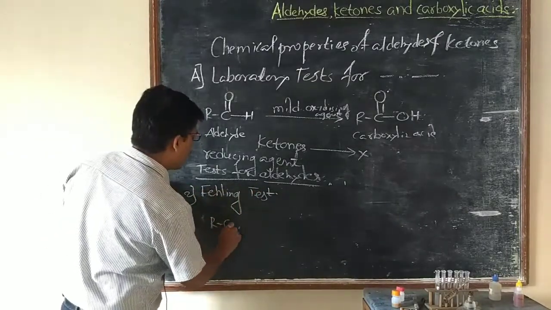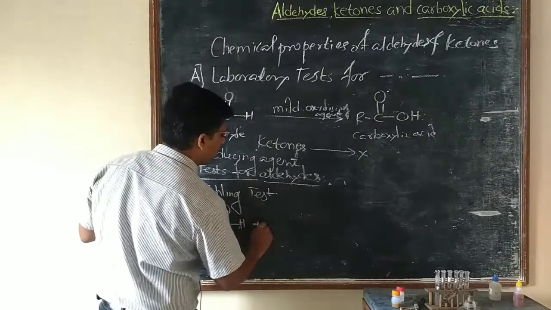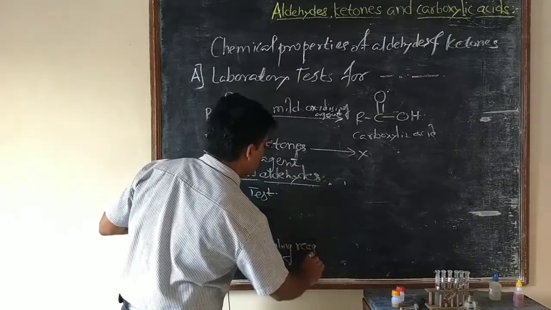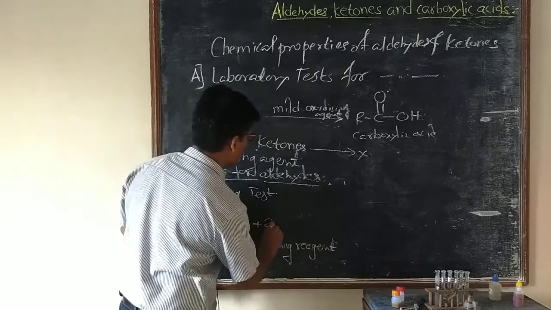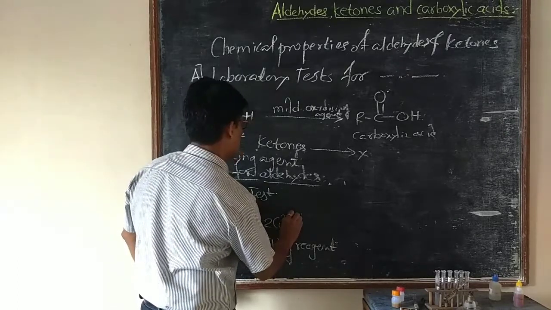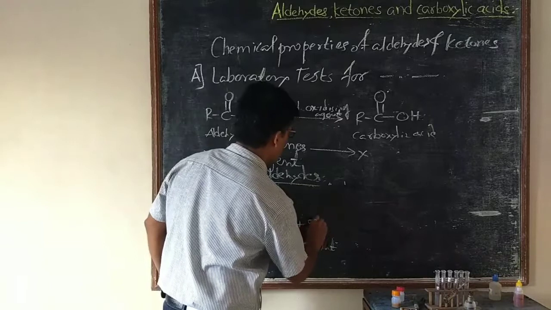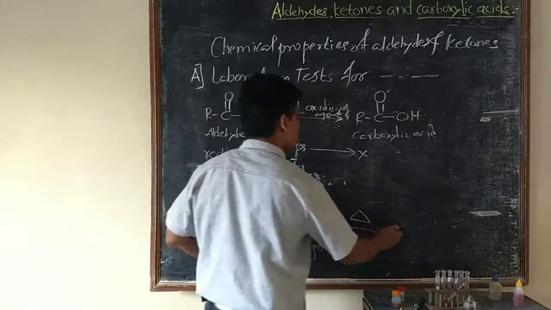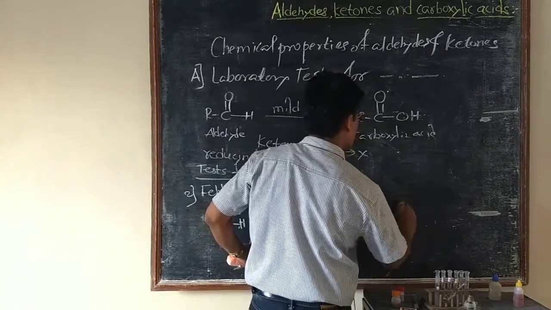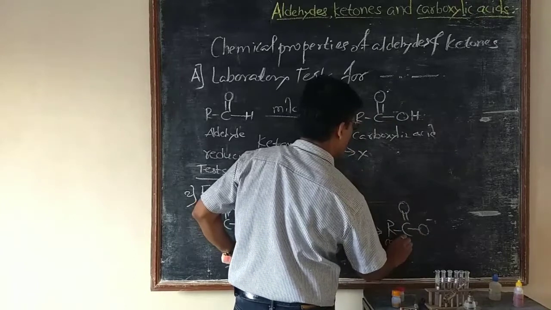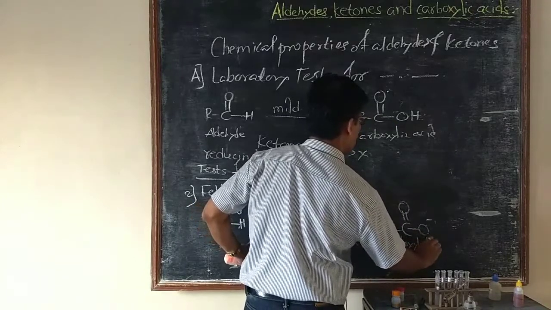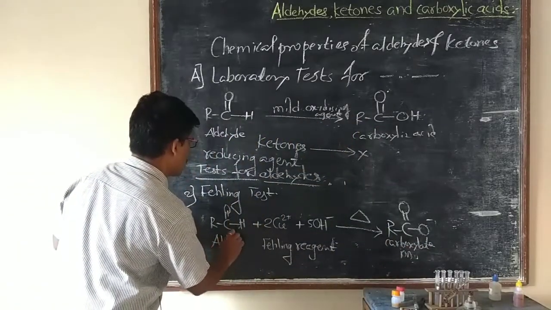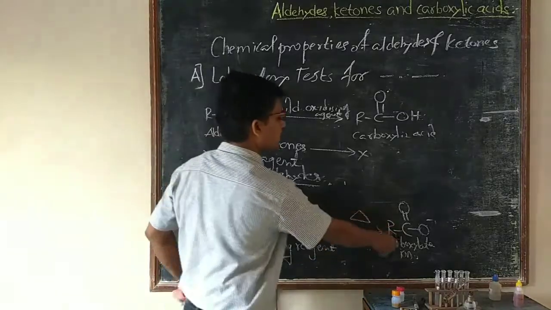When an aldehyde is heated with Fehling's reagent, the aldehyde is oxidized by Fehling's reagent to the carboxylate ion.